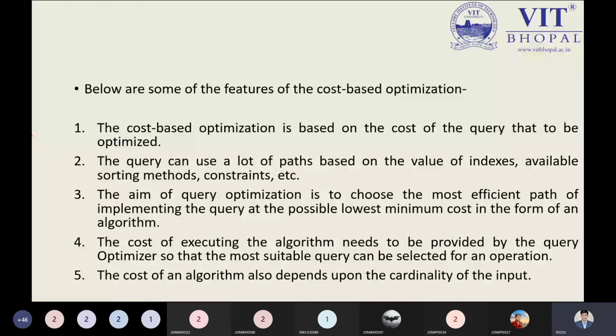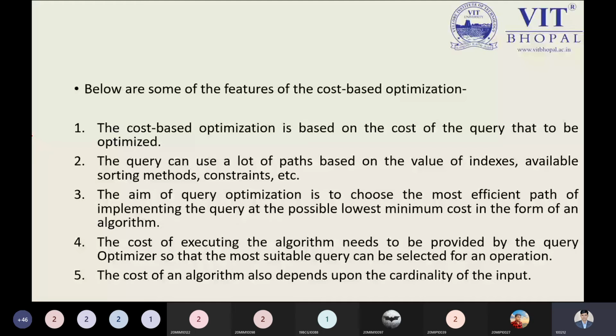Suppose I'm using the indexes, suppose I'm using the sorting method, suppose I'm using the constraint, from which we can get the data. The aim of query optimization is to choose the most efficient path of implementing the query at the lowest possible cost, in the form of any algorithm.